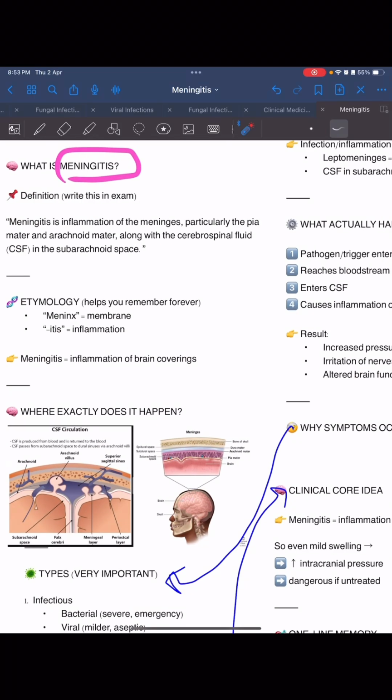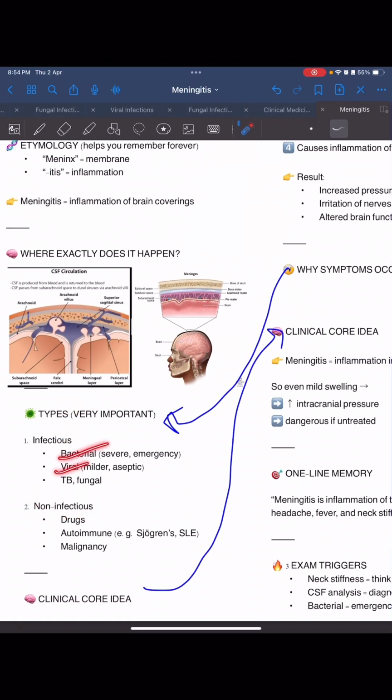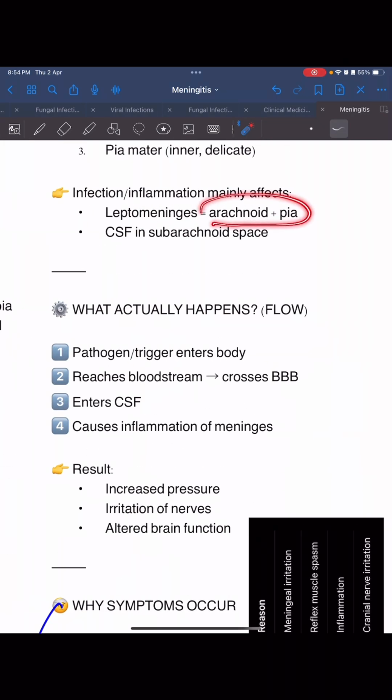Now, what is meninx? It is membrane, and itis is inflammation. So, inflammation of the brain covering. Types of meningitis: infectious and non-infectious. Infectious is bacterial, viral, TB, and fungal. Bacterial is more severe and is an emergency condition, whereas viral is milder and aseptic. Non-infectious is caused by drugs, autoimmune diseases like Sjogren's and SLE, that is systemic lupus erythematosus, and malignancy. Layers of the brain: dura mater, arachnoid mater, pia mater. Dura is outer and tough, pia is inner and delicate. The infection and inflammation mainly affect the leptomeninges, the arachnoid and pia mater, and CSF in the subarachnoid space.